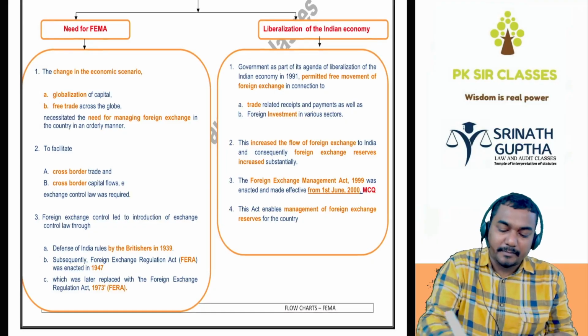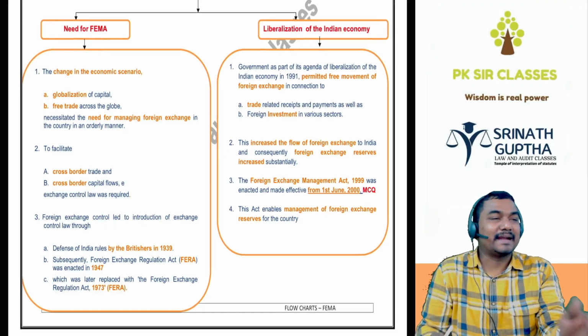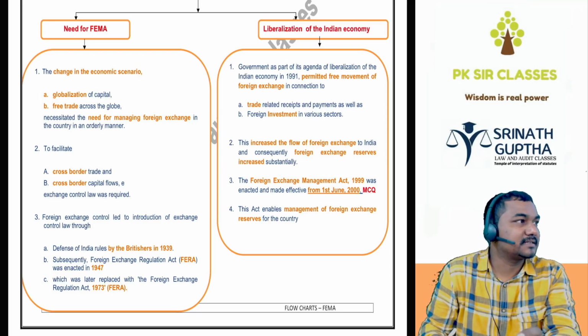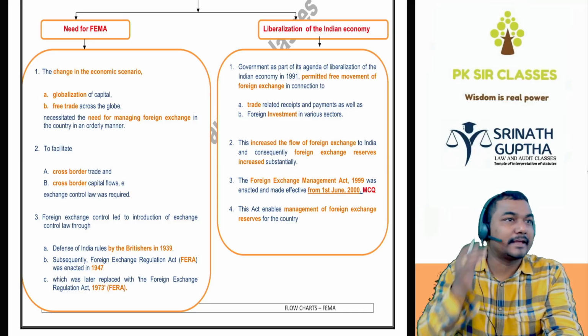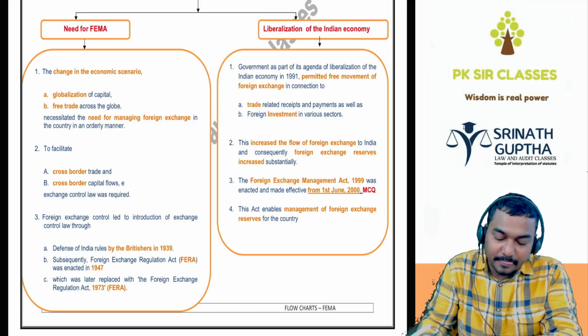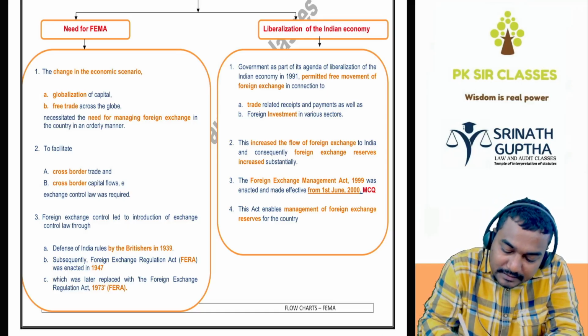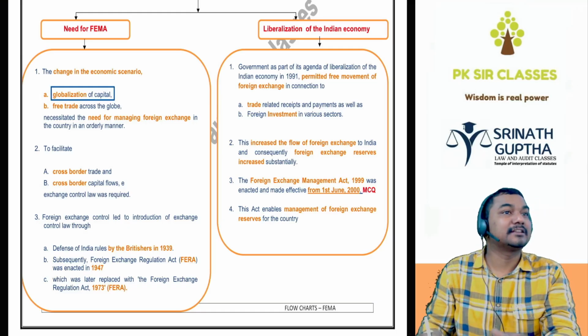So what does this FEMA deal with? What is the need for the FEMA? Why did this act come into existence? Let us understand the purpose of the act, the interpretation of the act, why this act was drafted in India. This act is drafted to regulate the globalization of the capital, which means investments.